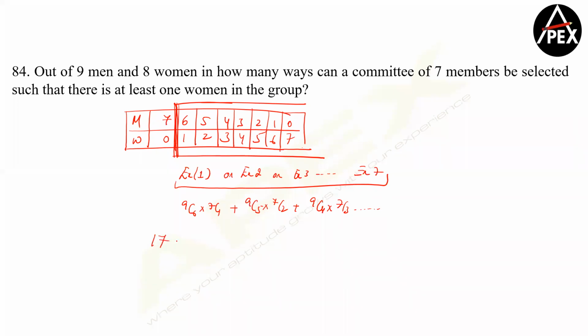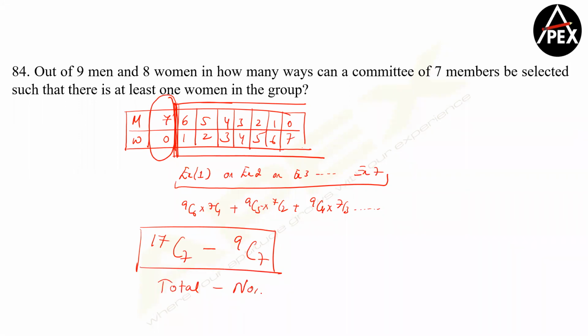So 17C7 is total. From total, if I just take out this case, my job becomes easy. So from total, if I just subtract 9C7, that becomes my answer. So total minus none will be at least 1. Remember this always. Is this point clear?